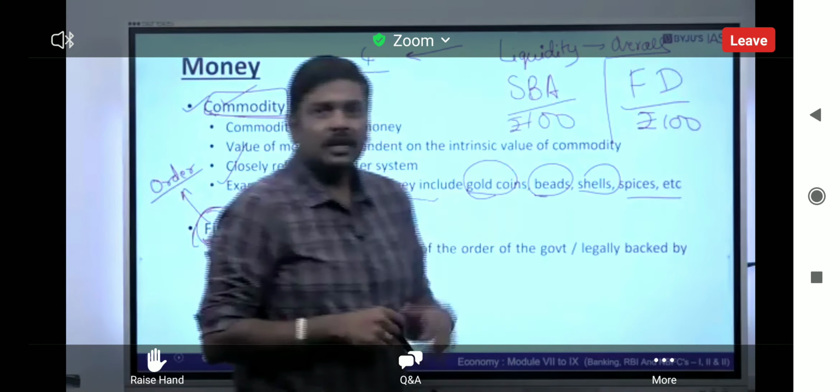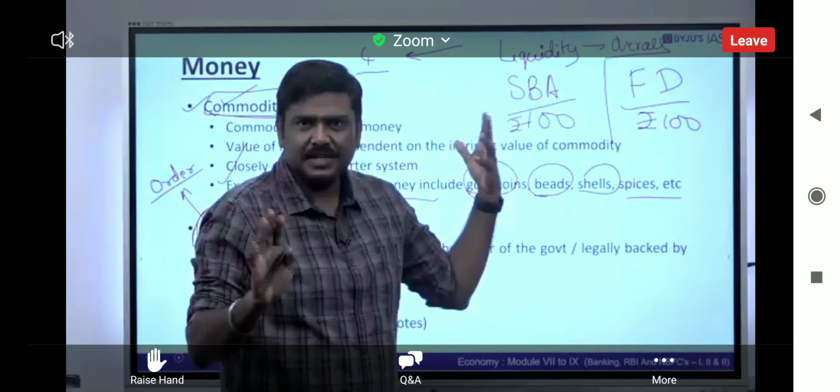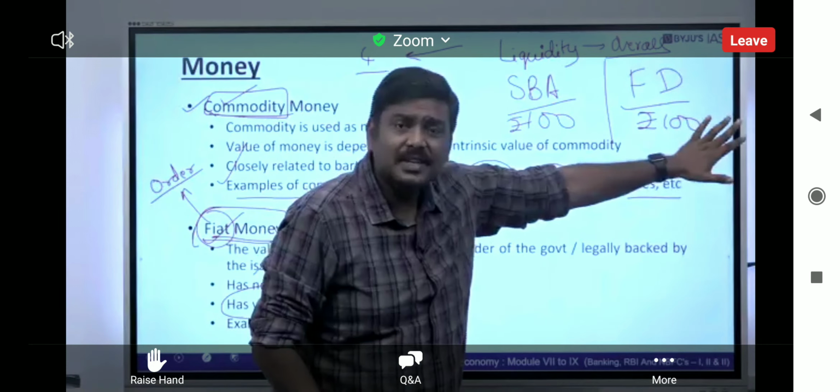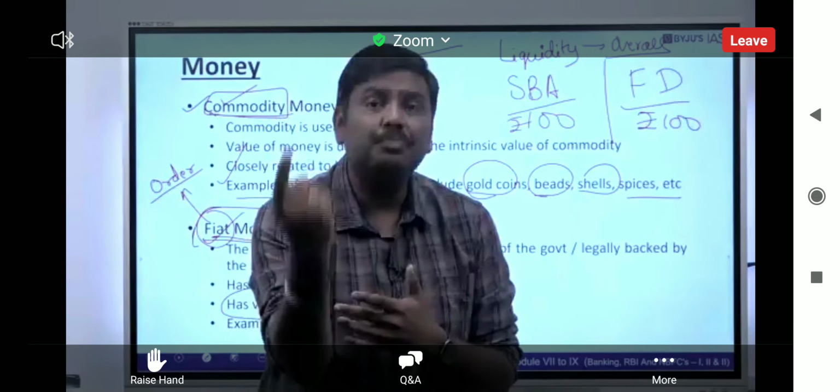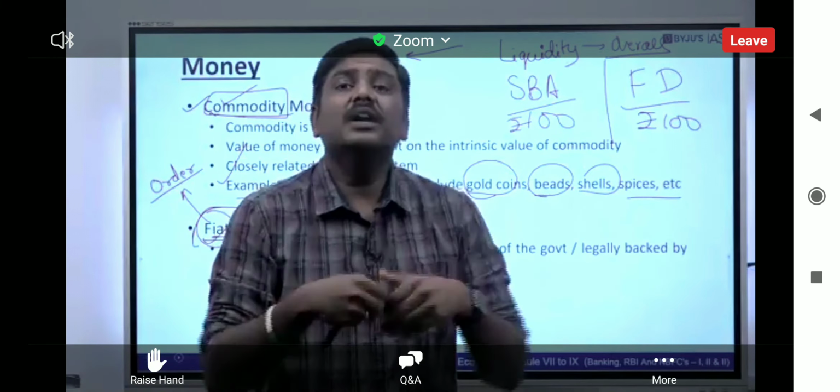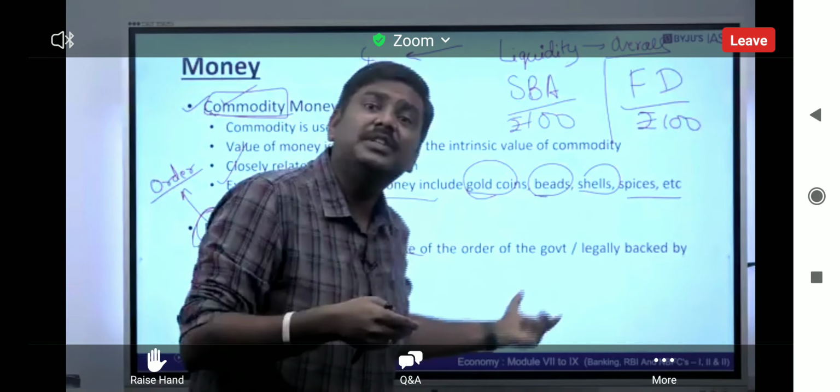Now both are assets only. I can understand, for you both are assets. But how quickly can you convert these assets into money? That is a feature which is called liquidity.